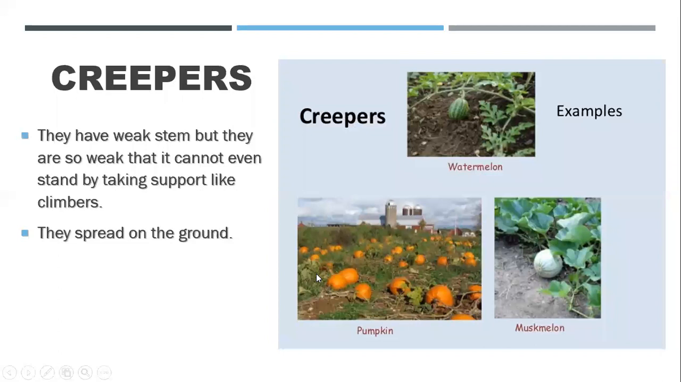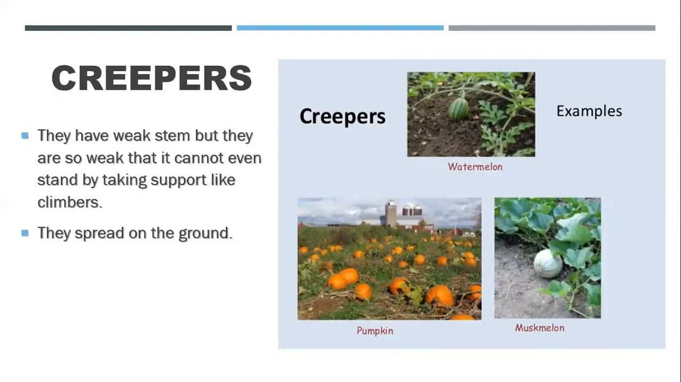Then we have creepers. Creepers are a little bit different from climbers. Climbers have weak stems, but they can stand with the help of a support. But creepers have such weak stems that they cannot even stand up by providing support. If we provide support to the creepers also, the plant will not be able to stand up. So the stems grow on the ground. They cannot grow up, so they grow on the ground.